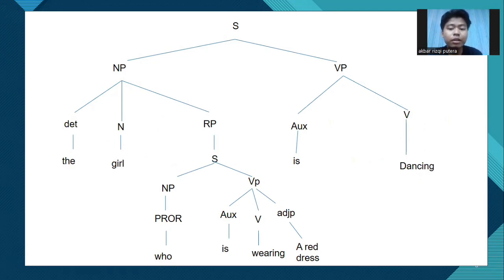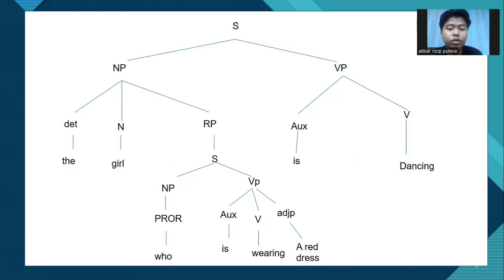For a slightly more complex sentence, the girl who is wearing a red dress is dancing. Just like before, we start from the top with a sentence. S stands for sentence. It branches into the main phrases, NP for noun phrase and VP for verb phrase. On the NP side, we have the girl, where the is the determiner and girl is the noun. But here's where it gets interesting. This noun is followed by a relative clause, introduced by who. That's why we have RP, relative pronoun, pointing to its own mini sentence under S.